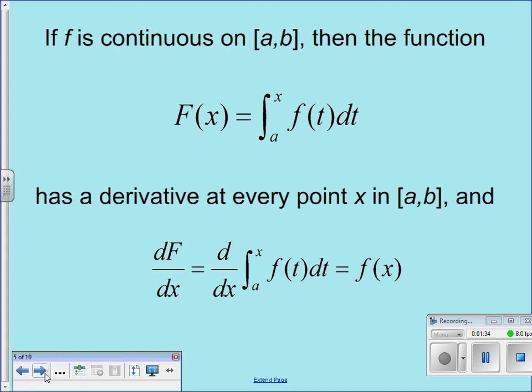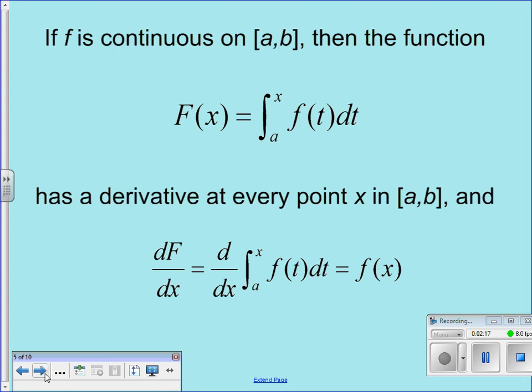If f is a continuous function from a to b, then the function F of x, the antiderivative of the original f, the integral from a to x of f of t dt, has a derivative at every point x in the interval a to b, and the derivative of the integral from a to x of f of t is f of x. And yes, there's a lot of f's in there. Get over it. It's the way it's written. It needs to be written that way on purpose.